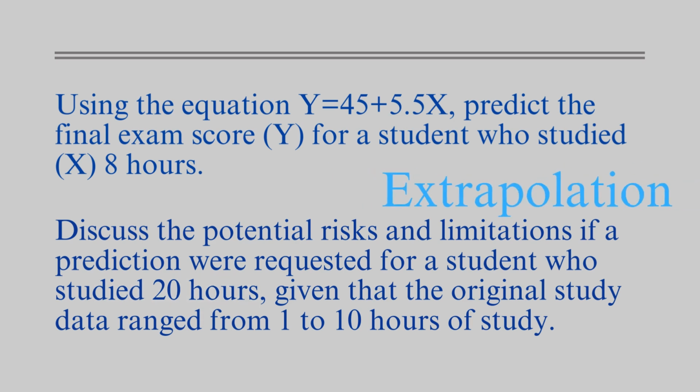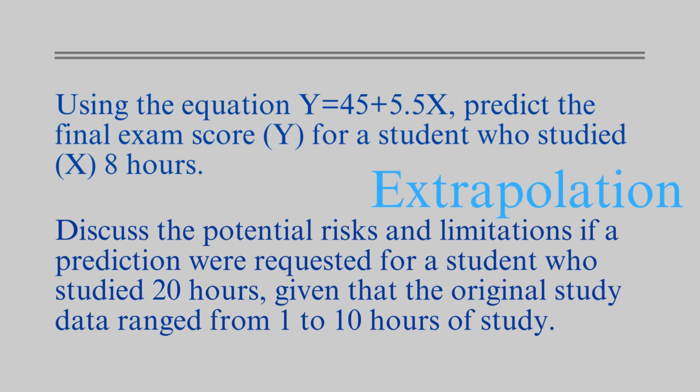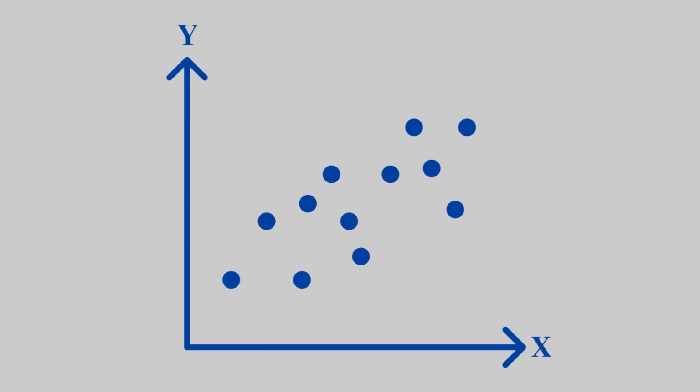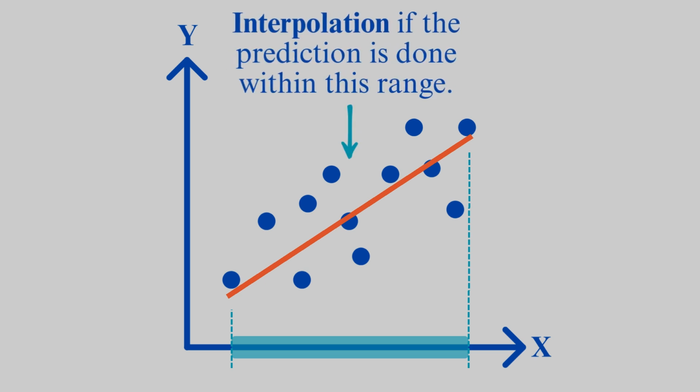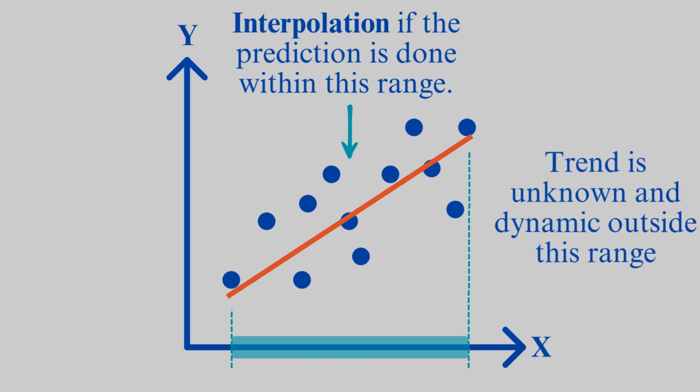This is an example of extrapolation, which means we are predicting a value that lies far outside the range of the original data. In statistics, if a prediction is made within the range of the original data, it is called interpolation. This is considered more reliable than extrapolation because the trend is unknown and dynamic, and uncertainty increases outside the